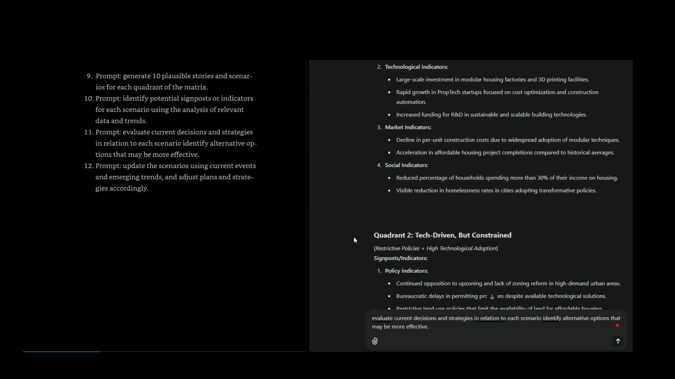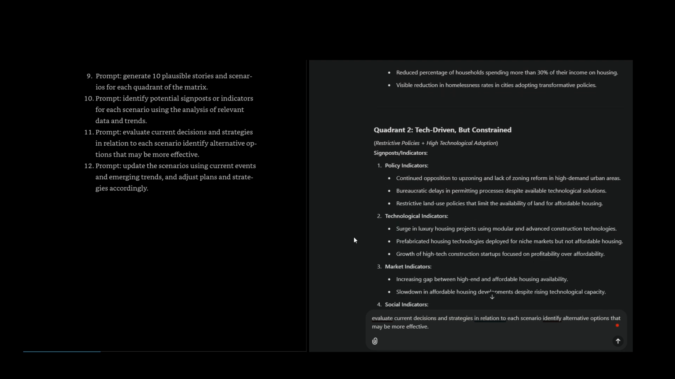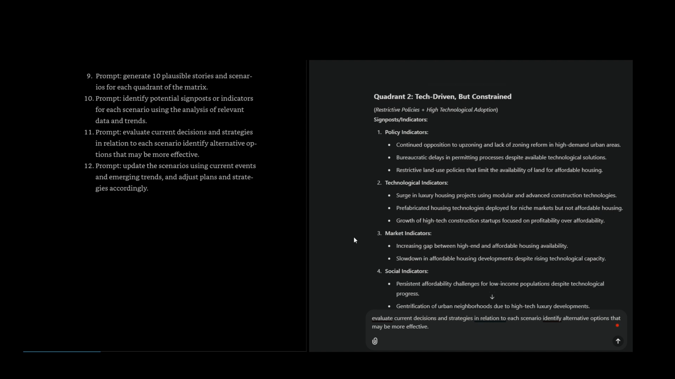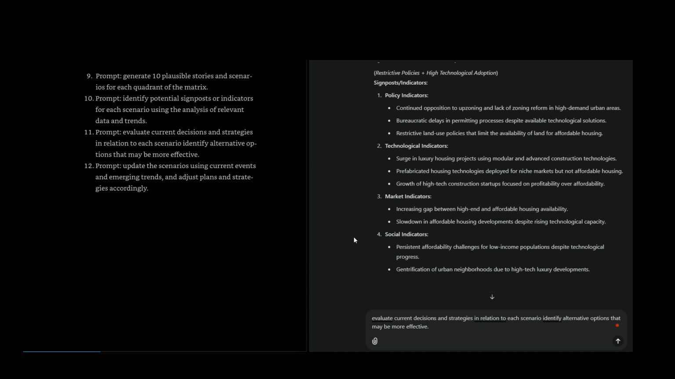Social indicators: reduced percentage of households spending more than 30% of their income on housing. Visible reduction in homelessness rates in cities adopting transformative policies. Quadrant 2, tech-driven but constrained: restrictive policies, high technological adoption.